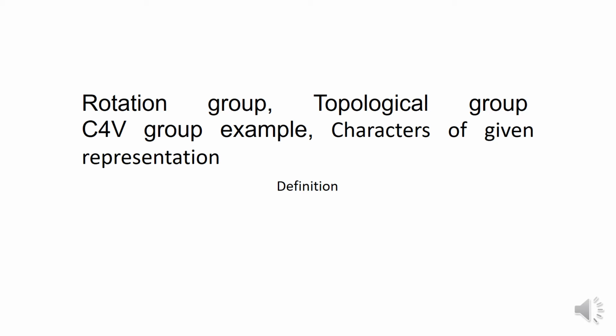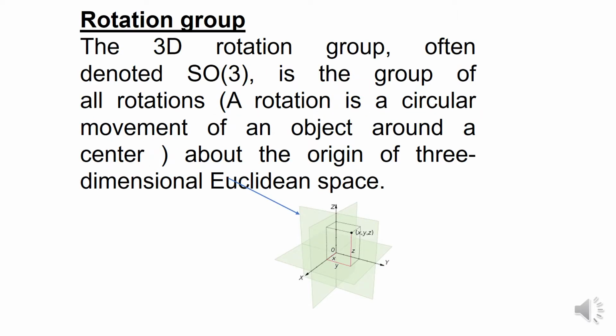In this article, we will discuss definitions related to rotation group, topology group, and the C4V group example that you write. Then we will discuss what the characters of a given representation are. First of all, rotation group.